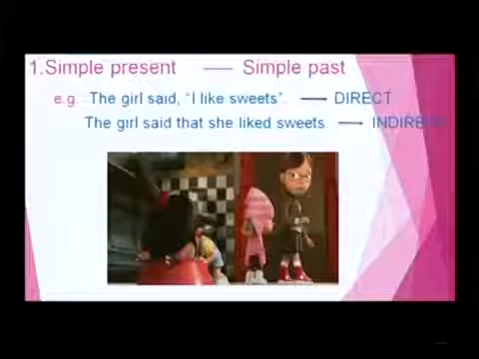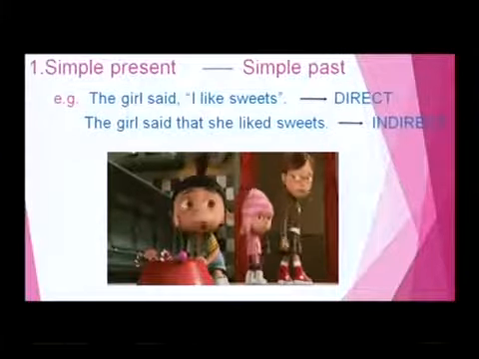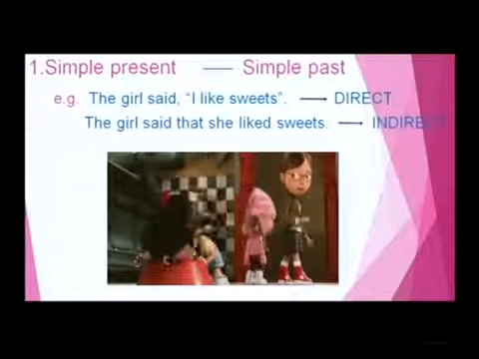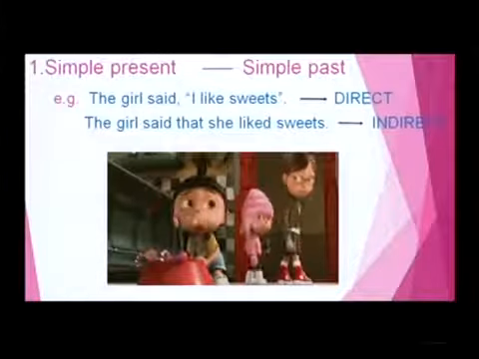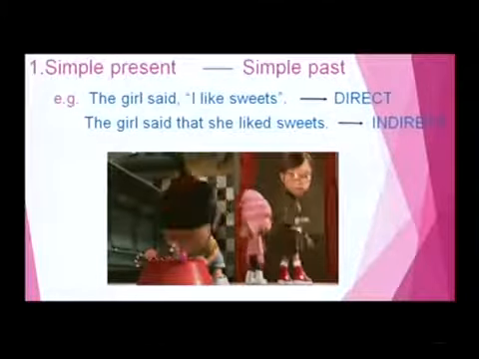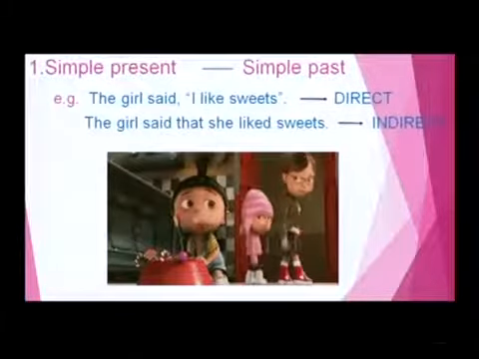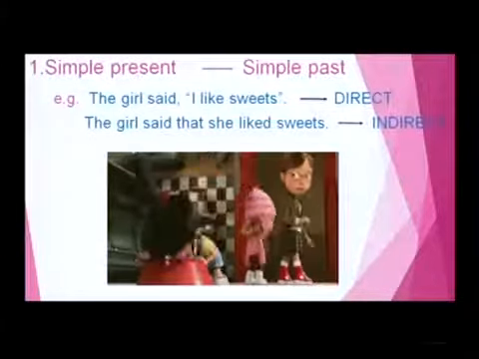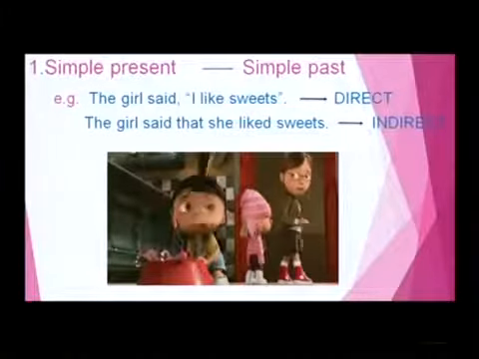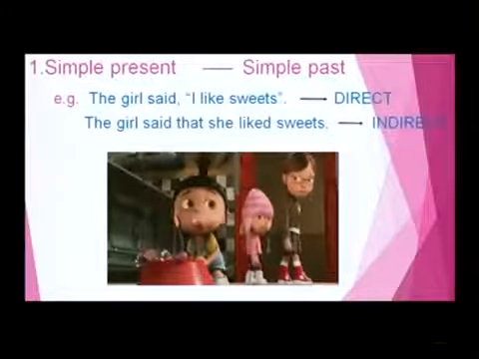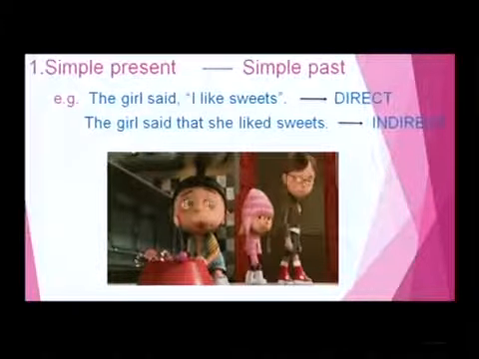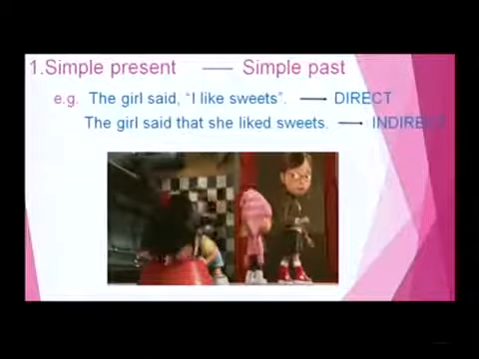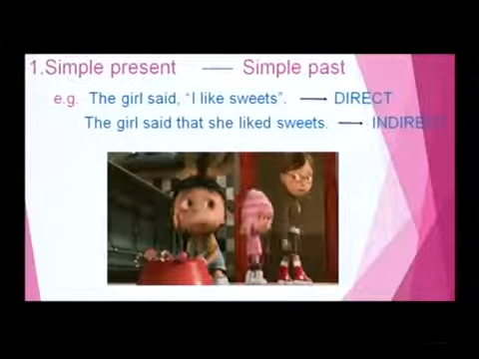simple present. See my dear friends, here the simple present tense, when it changes into the indirect speech, will change into the simple past. Take an example. The girl said, I like sweets. That is obviously a direct speech, because the comma and the quotation marks were there, and the capital letter I, it is preceded by the statement. Then while changing into the indirect speech, it changed into the simple past. How? Let us see. The girl said that she liked sweets.